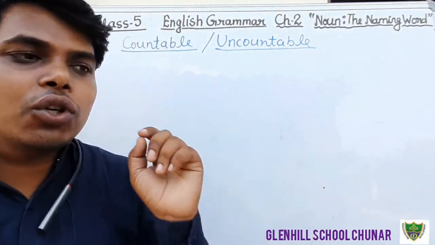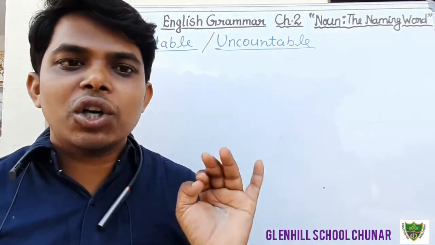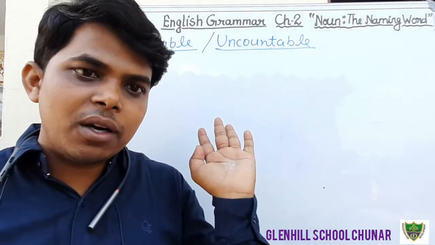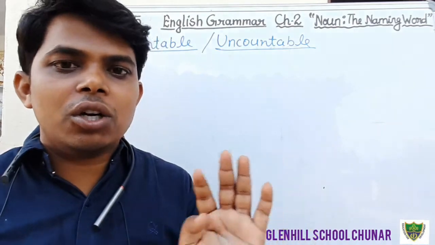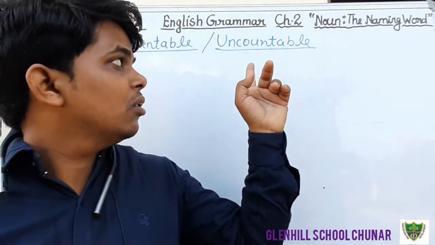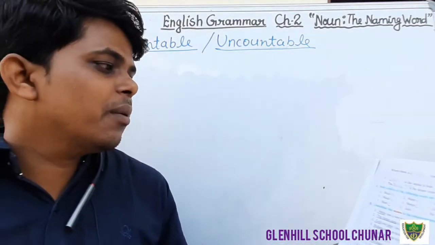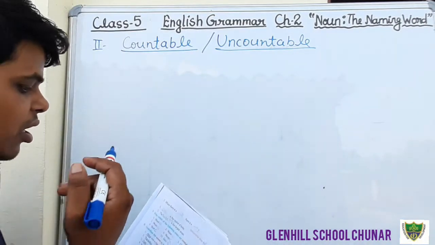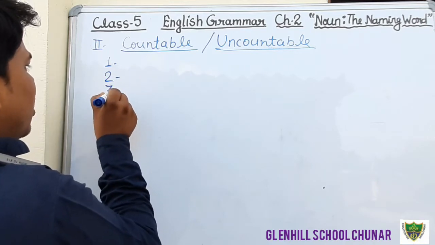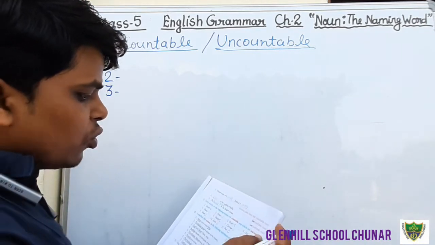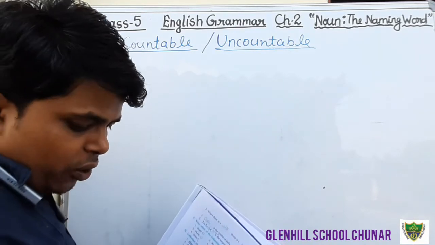Okay students, so the noun which can be counted, either it is living thing or non-living thing, that is known as countable noun. And the noun which cannot be counted, either it is living thing or non-living thing, that is known as uncountable noun. Now we will do the exercises. Exercise number 2. Here some words are given, and you have to write countable or uncountable in front of the word. There are 12 questions given here. I am going to write here.